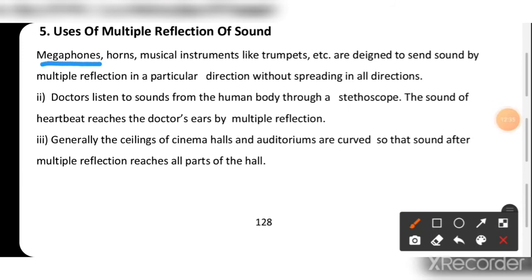Megaphones, horns, musical instruments like trumpets, etc. are designed to send sound by the multiple reflection in a particular direction without spreading in all directions. जो ये इंस्ट्रूमेंट्स हैं तो इनका साउंड स्प्रेड नहीं होता है, तो पर्टिकुलर जितना साउंड जनरेट होता है वो पर्टिकुलर एरिया में होता है.